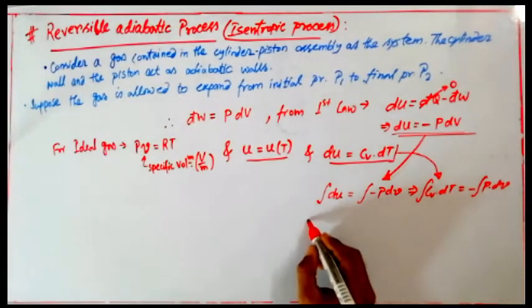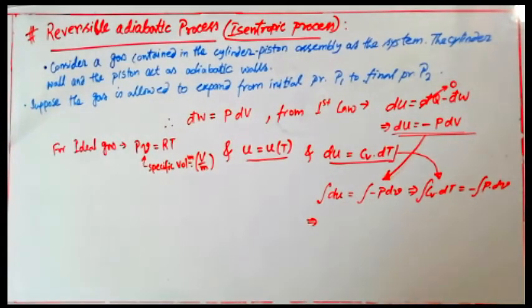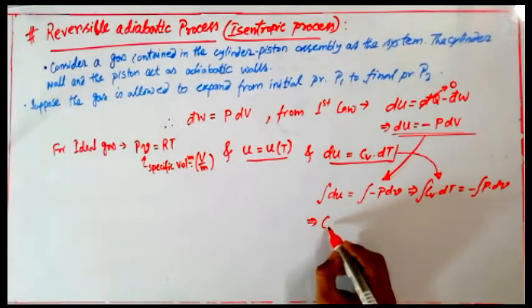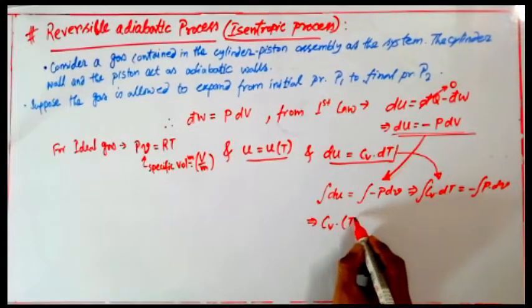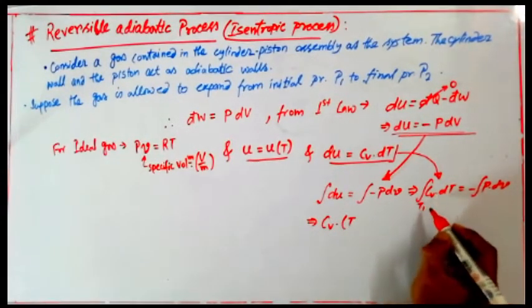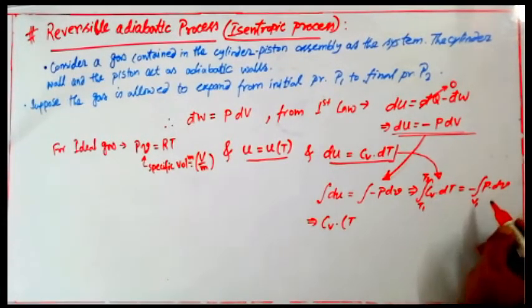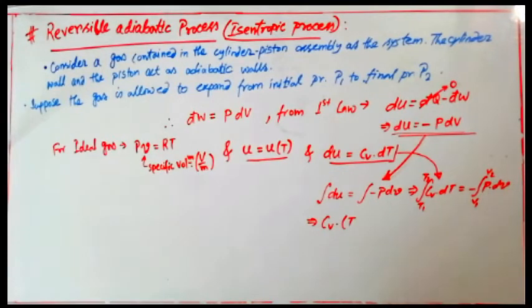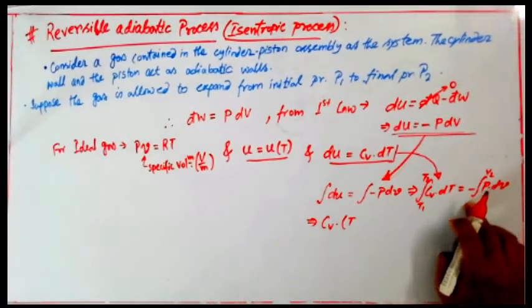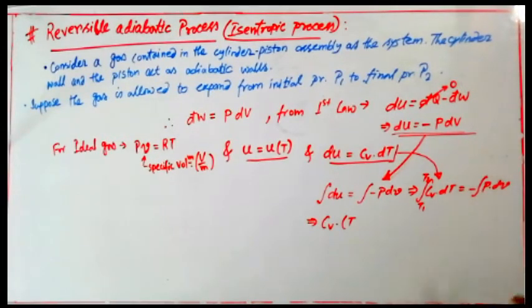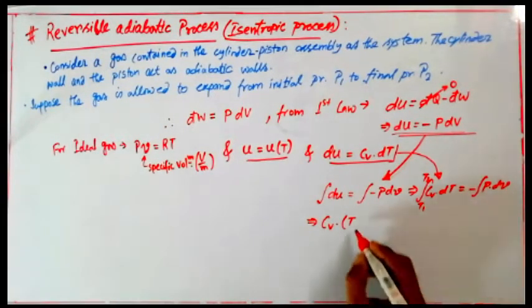If you continue that expression, after integration I can write Cv, with boundary limits T1 to T2 here and v1 to v2 over here. If we don't put an integration limit for volume, it will not be very problematic.